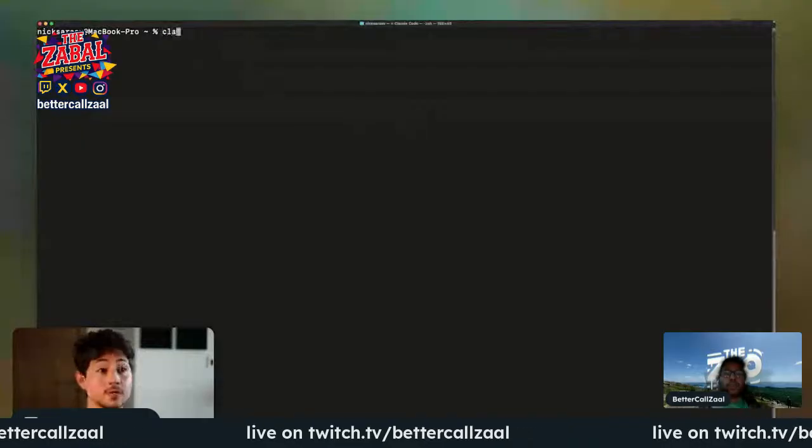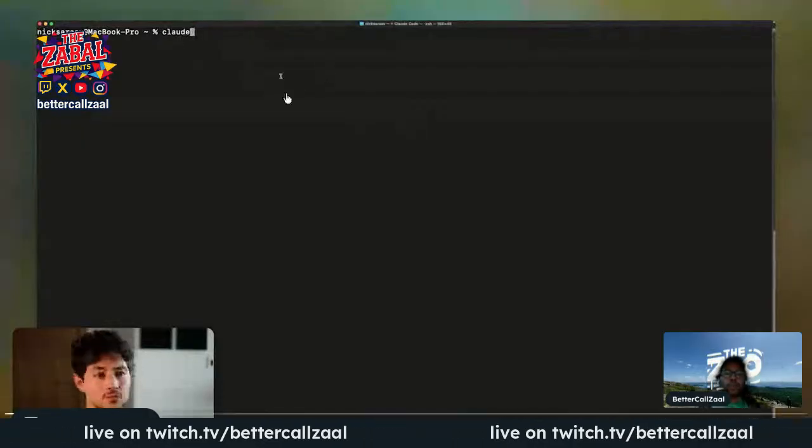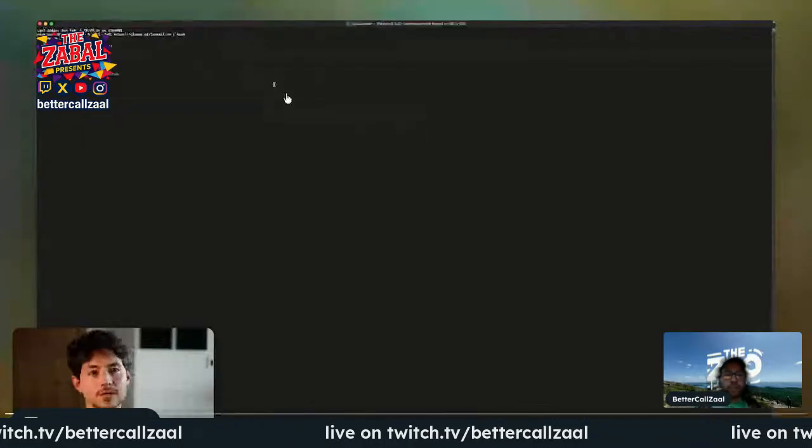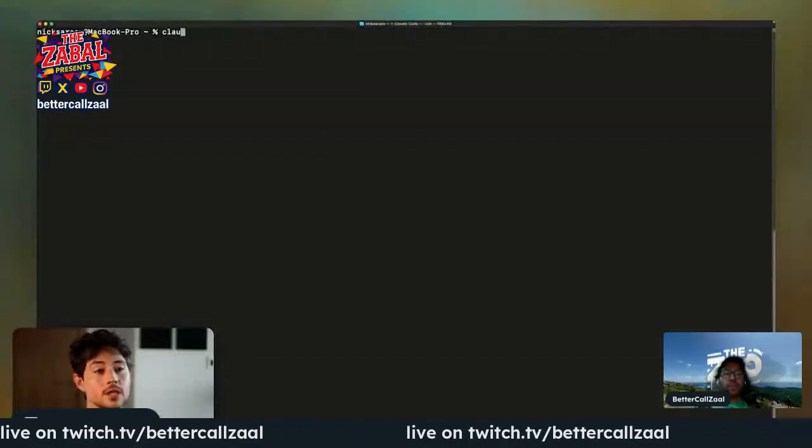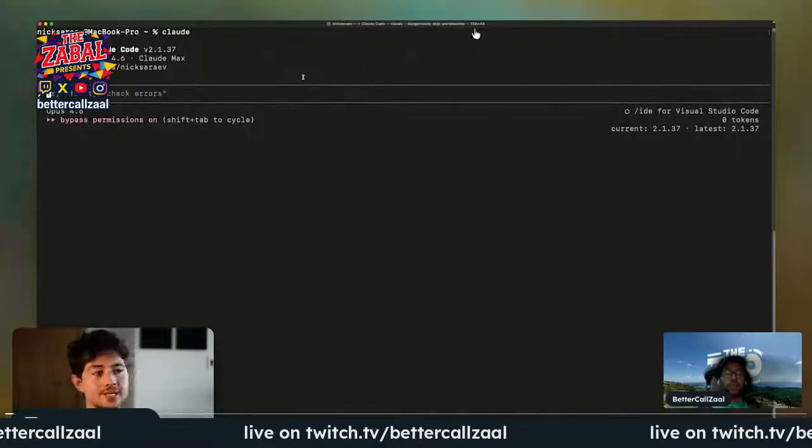Once you're done with all that, all you have to do in order to use Claude is just type the word Claude directly into your terminal. It's really that simple. The first time that you're logging in, you'll also have to authenticate, and it'll ask you to do so automatically when you open this up.